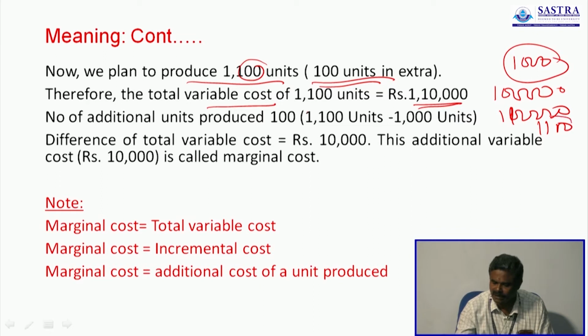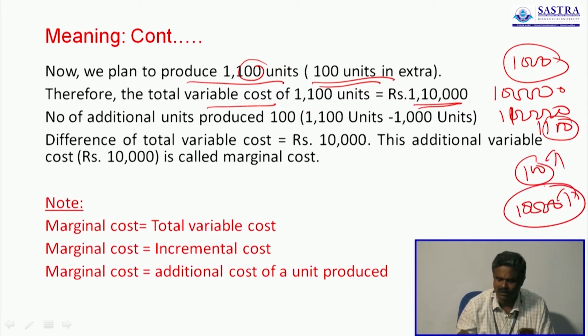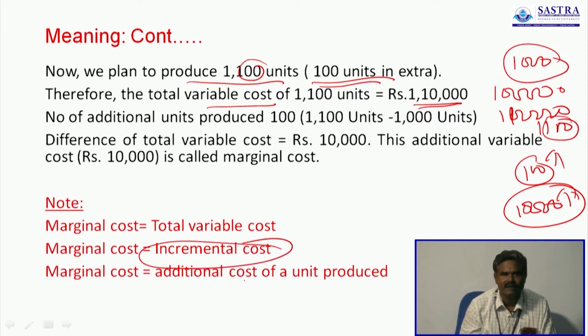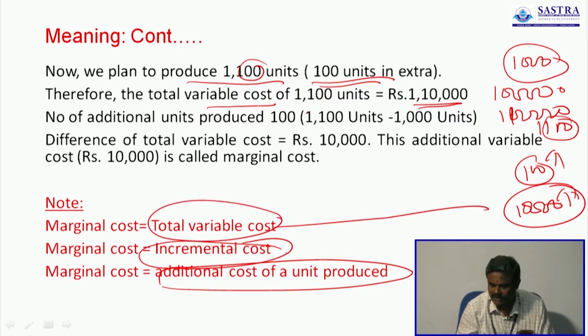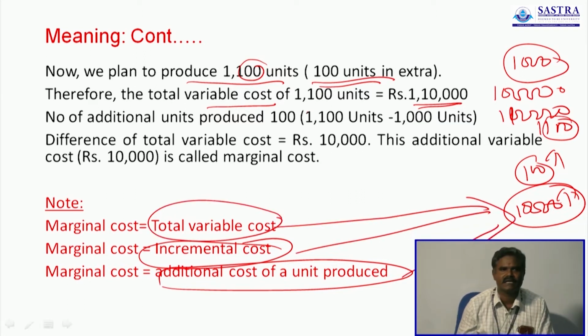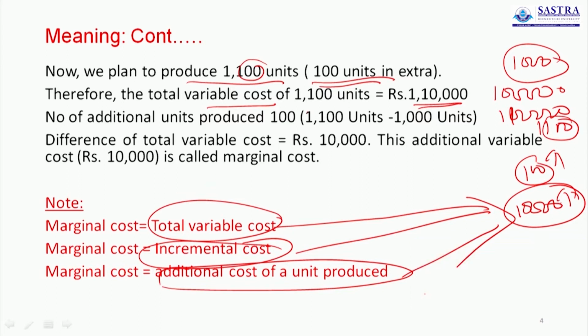Here 100 units are increased, and in amount 10,000 is increased. So this 10,000 is called incremental cost. This 10,000 is called the additional cost of a unit produced. This 10,000 is called variable cost.